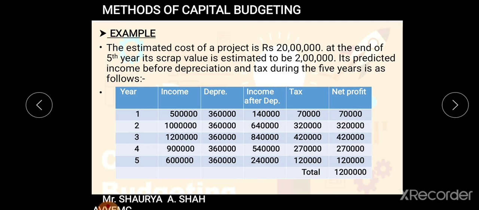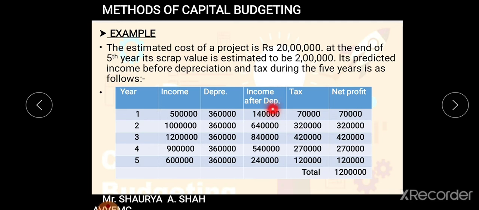First of all, you have the profit. After that you deduct the depreciation. Now depreciation is calculated how? SLM formula. You have cost, you have scrap value, you have your actual life for the project. So that is how you can calculate the entire thing. 20 lakh minus 2 lakh divided by 5 years. So you will get the answer of depreciation. As it is SLM, it remains same for the entire 5 years period.